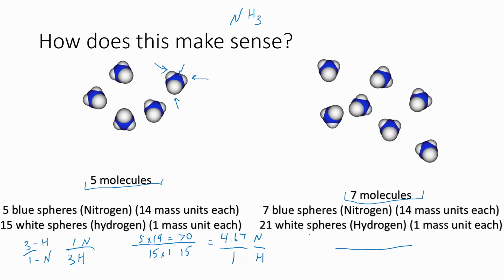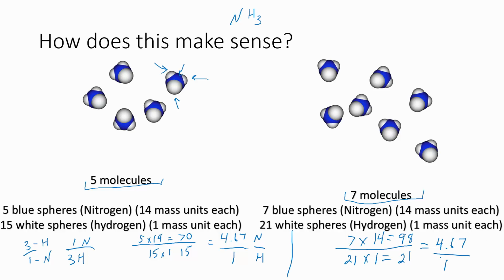So if we do the same sort of calculation here, say we have 7 times 14 and 21 white spheres times 1 mass unit each. This is how much the little spheres weigh, that the atoms weigh. 1 mass unit, 14 mass units. 7 times 14 is 98. 21 times 1 is 21. So our ratio is 98 over 21, which, lo and behold,